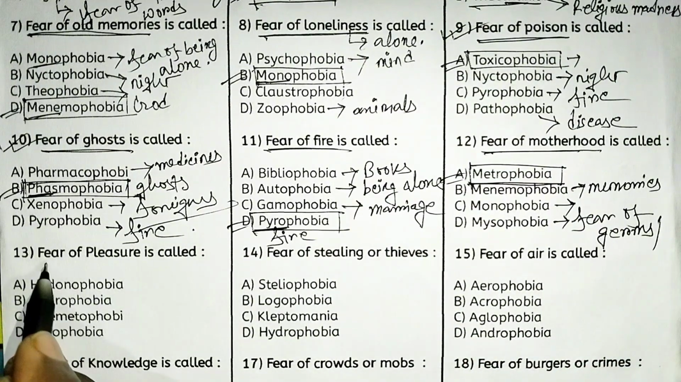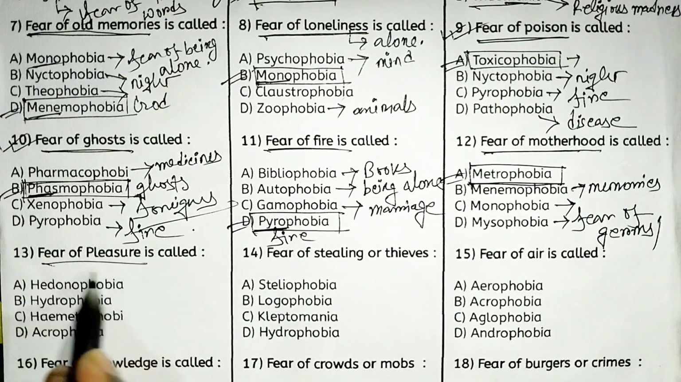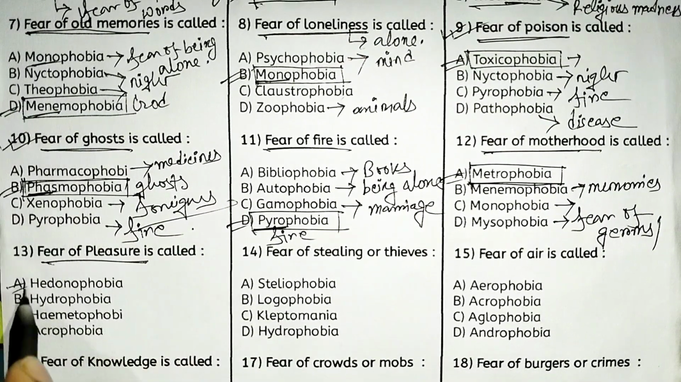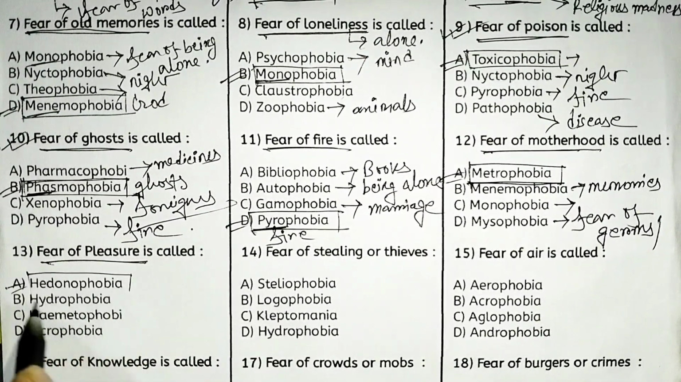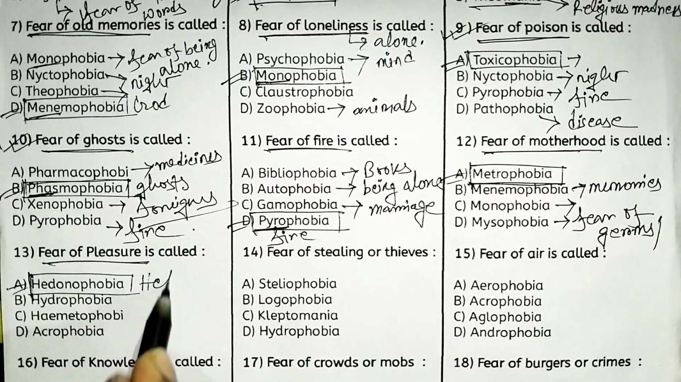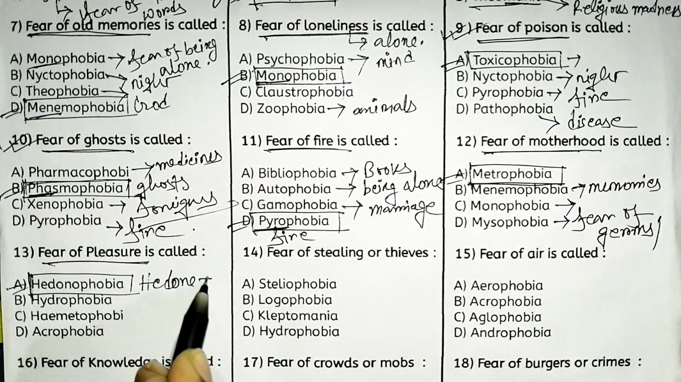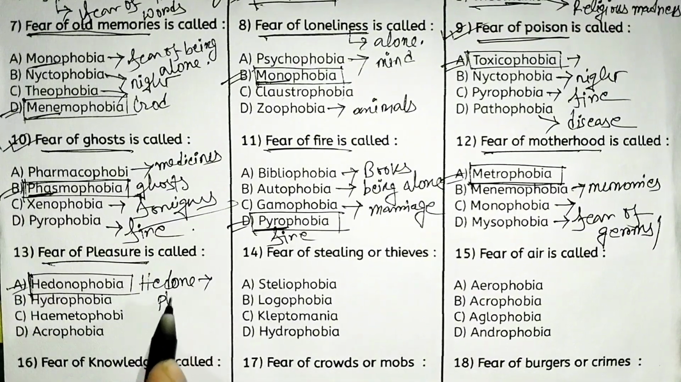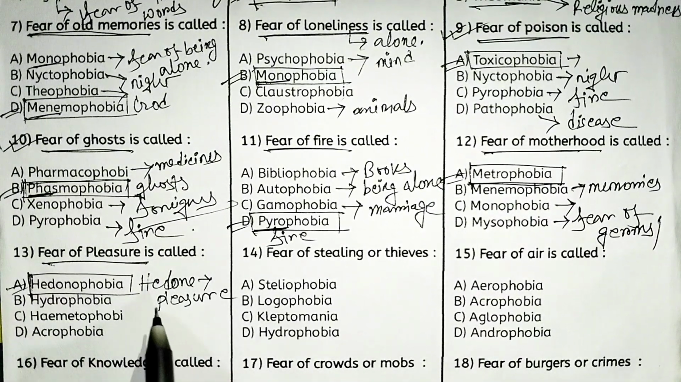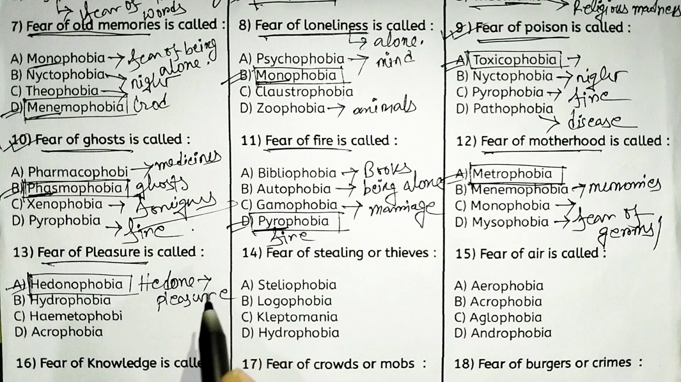Next, fear of pleasure is called, what is called fear of pleasure? So option A, hedonophobia is the right answer. Okay, the word hedon suggests pleasure. So hedonophobia means fear of pleasure. Hydrophobia means fear of water. Hematophobia suggests fear of blood. And acrophobia means fear of height.